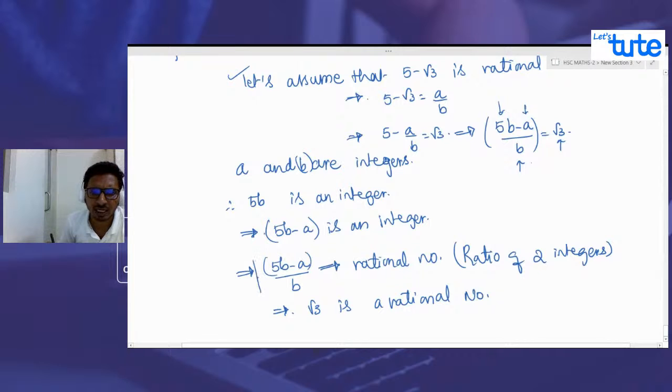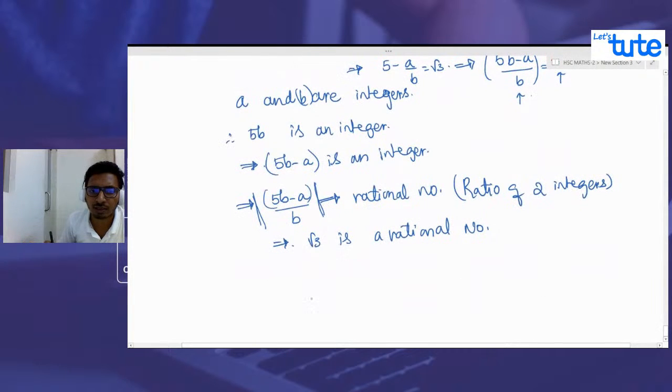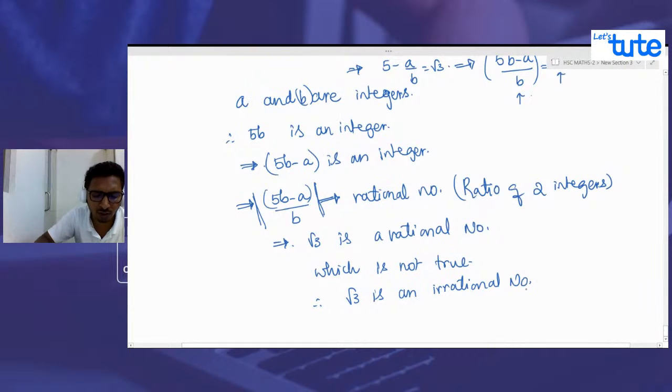Because we got this as a rational number and this is equal to root 3. So root 3 has to be a rational number, which is not true. So therefore, root 3 is an irrational number.